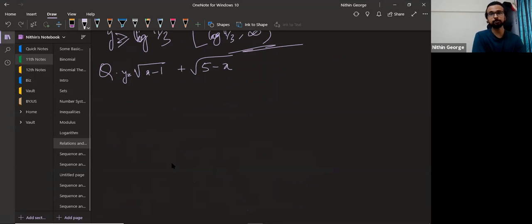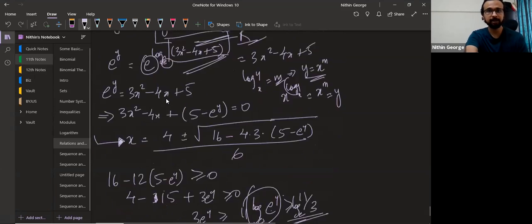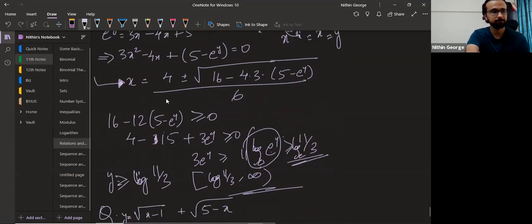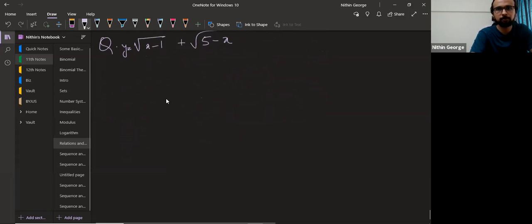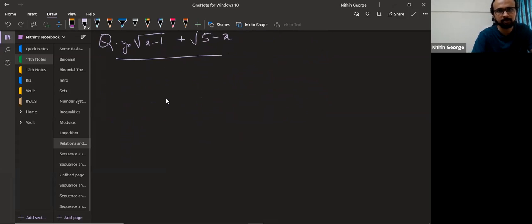So guys, for this problem, the previous problem, we can try another approach. Okay, the previous problem, we keep this aside for now, y is equal to log of 3x square minus 4x plus 8.